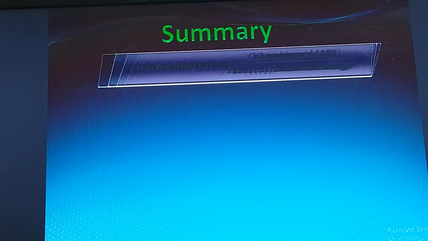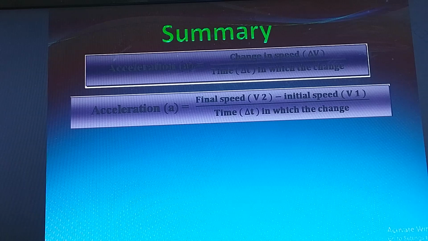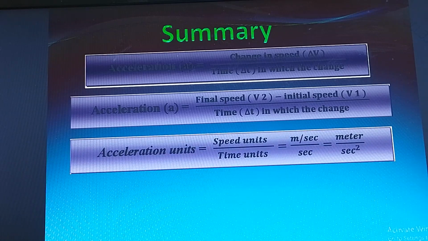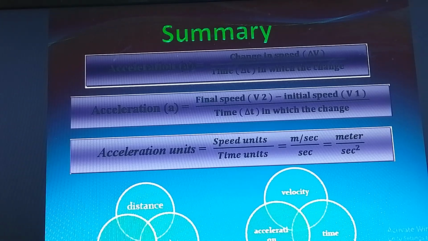Finally, the rules which were stated before. We can use a triangle: distance equals velocity times time, or velocity equals distance over time. Velocity over time equals acceleration, or velocity equals acceleration times time.